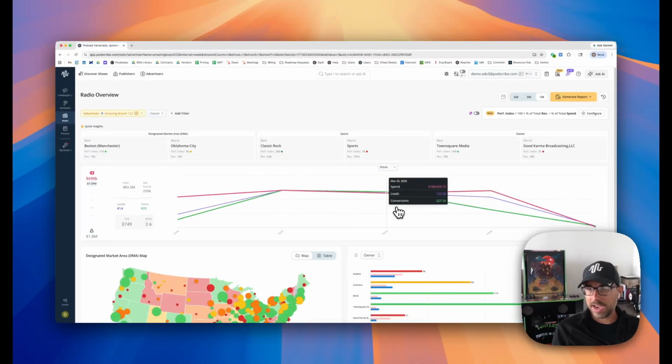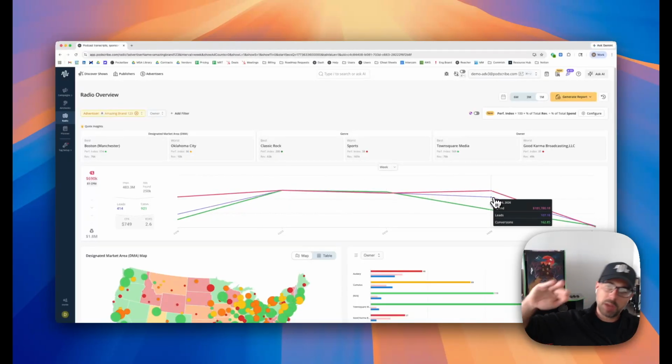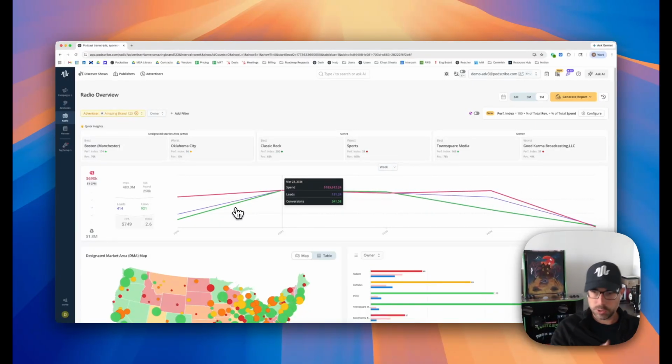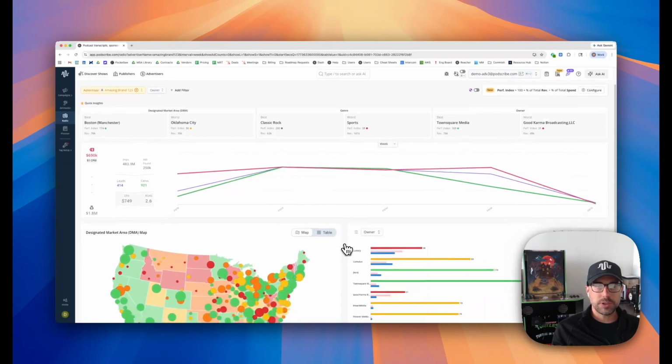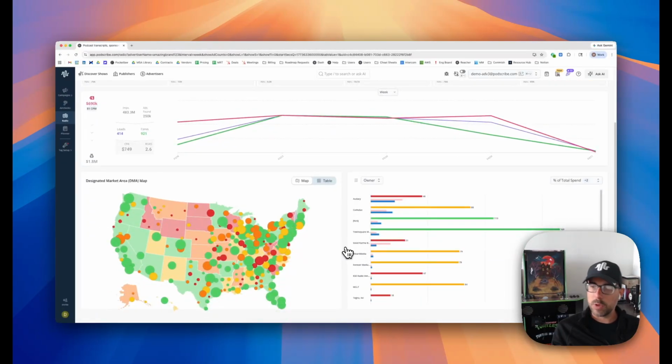And so we may want to find where there are some inefficiencies within these campaigns to try and drive that green line to stay consistent, or maybe even to grow, even with spend staying consistent over time. So we have a good understanding of what we want to do. We want to drive this conversions number higher. How do we do it? By keeping spend consistent. Let's scroll down here and look at some of the ways that we can slice and dice this data and inform what our insights and optimizations are going to be.